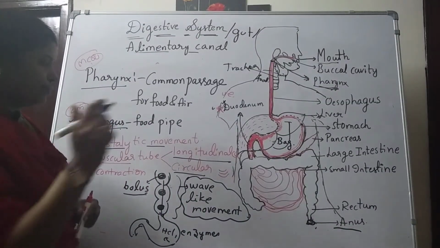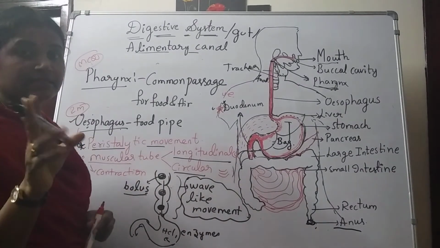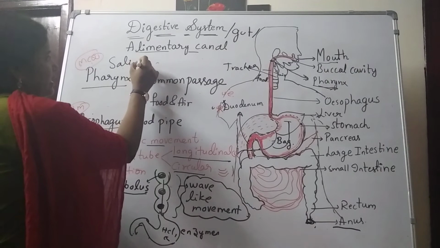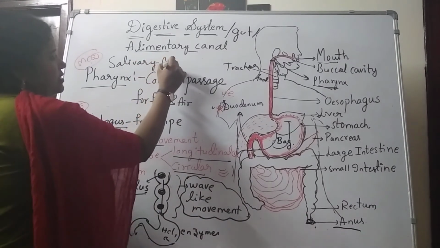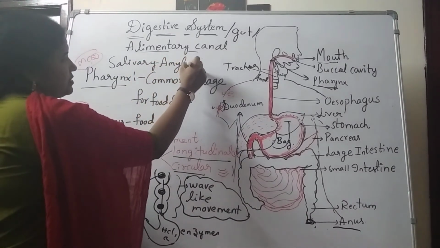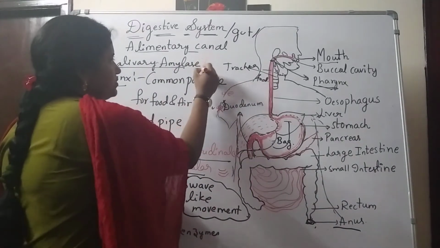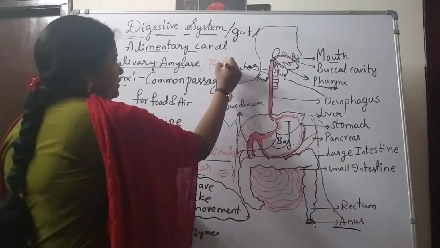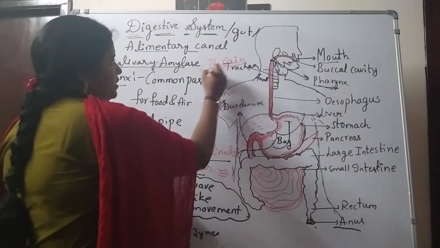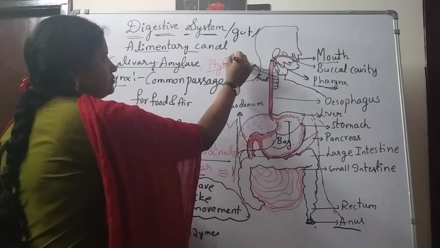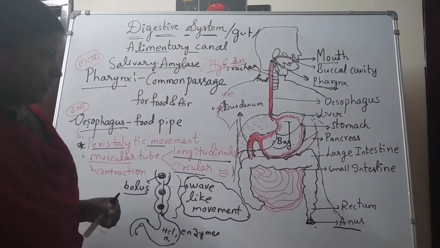One thing I forgot to tell you: the salivary glands release an enzyme known as salivary amylase. This salivary amylase is also known as ptyalin.